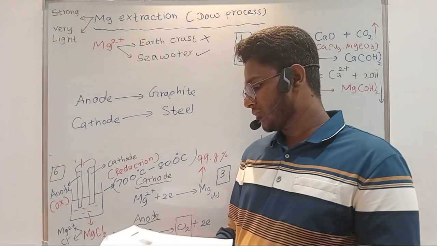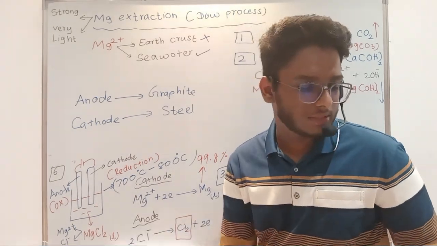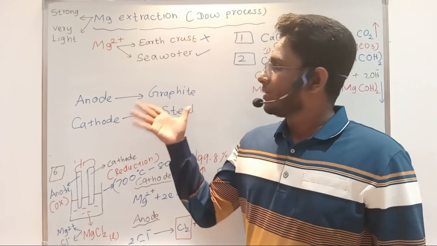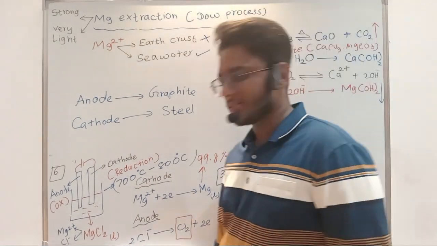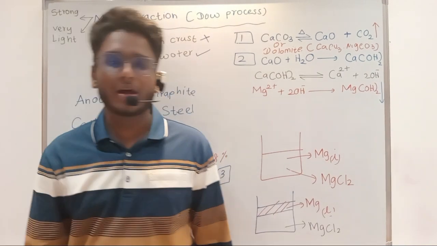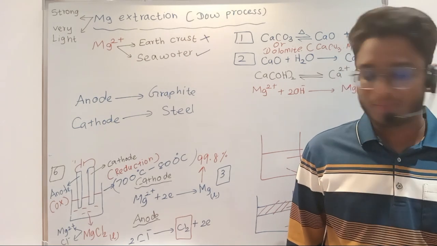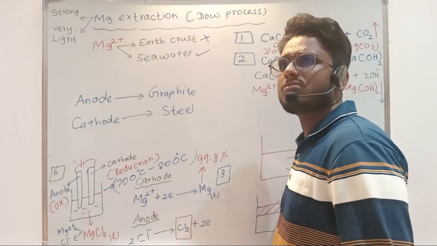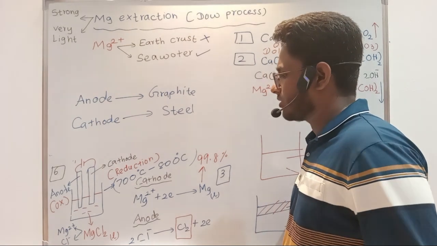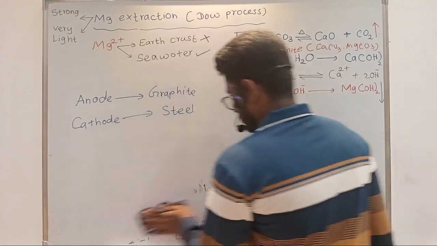Next class we'll be doing caustic soda production, okay. I hope you understood the magnesium extraction section. Out of 9 industries, 1 industry is done. If you have any doubts, if you have my number you can WhatsApp me, or I might upload to YouTube, so you can ask me in the comments also if you want.